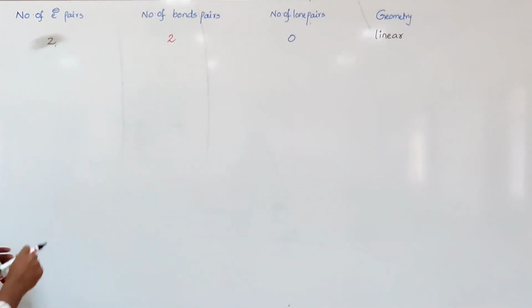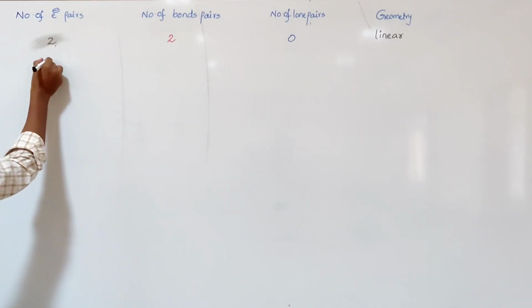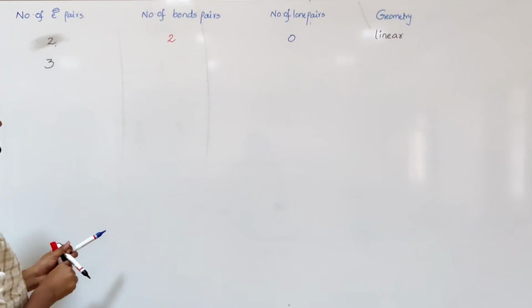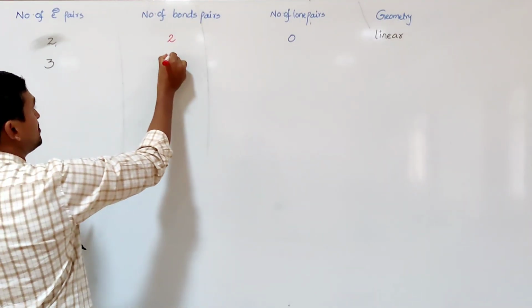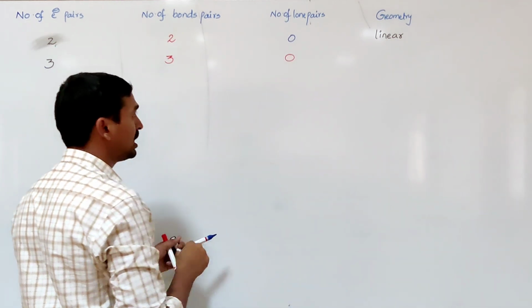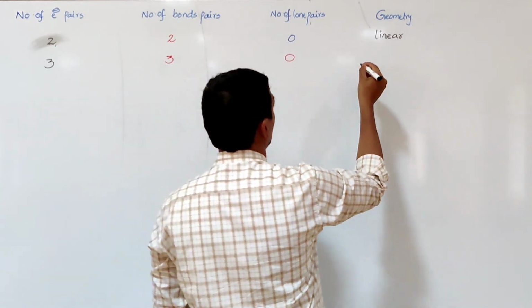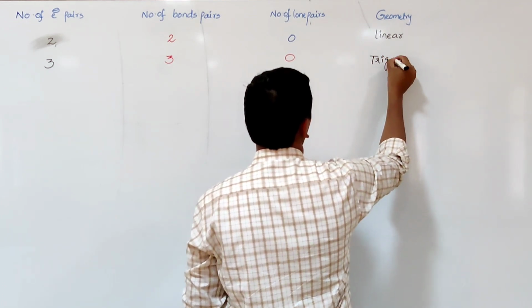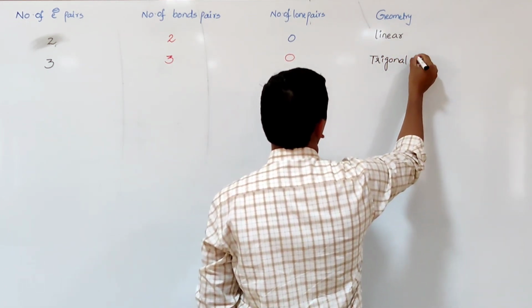Similarly, if 3 electron pairs are present around the central atom, and all 3 are bond pairs, with 0 lone pairs, what is the geometry of the molecule? The geometry of the molecule is trigonal planar.